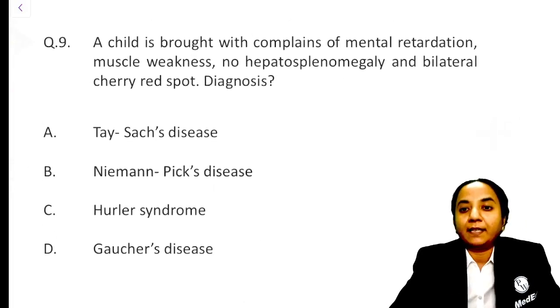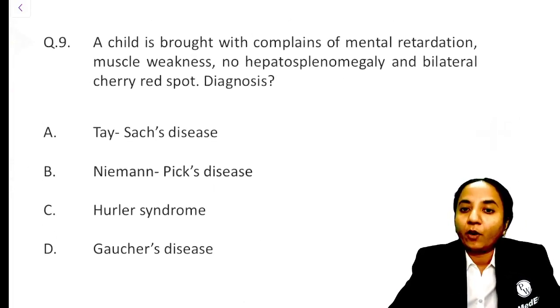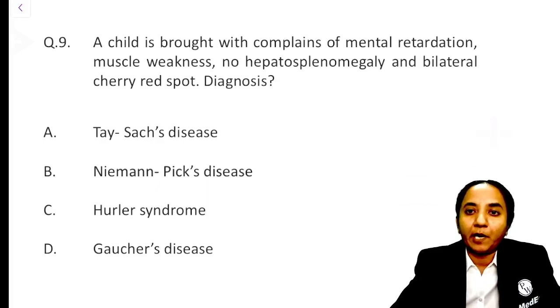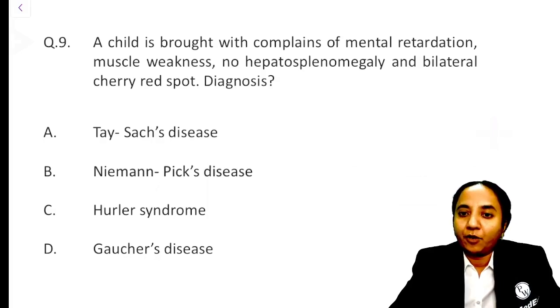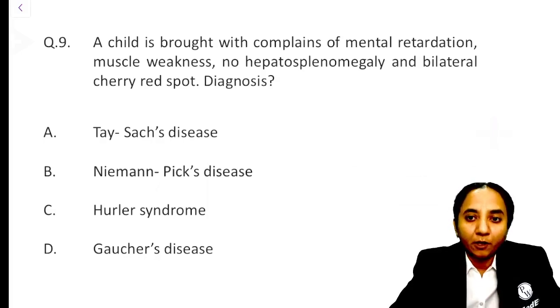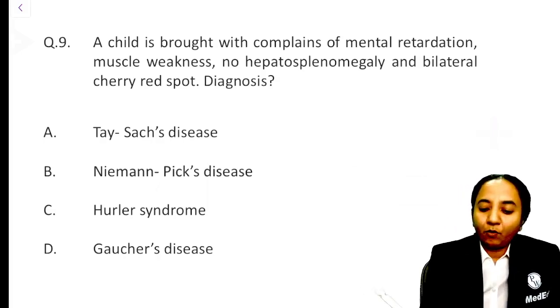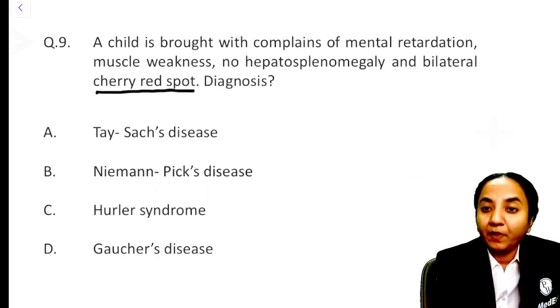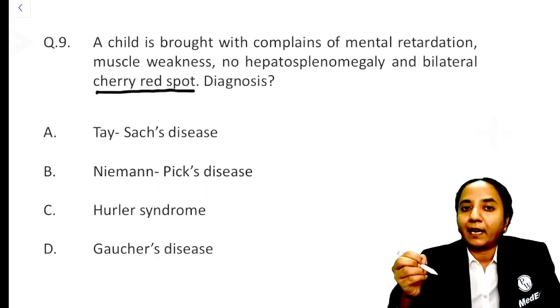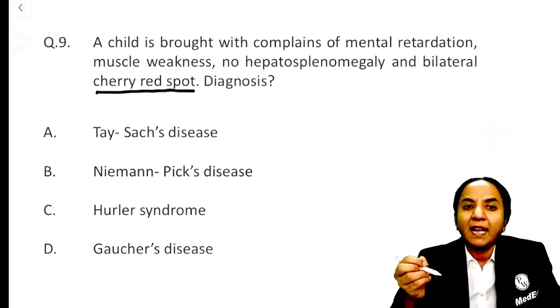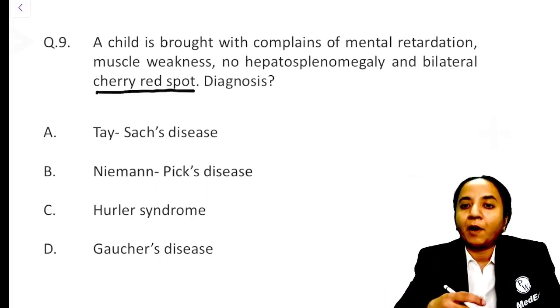So this question is again one where we wonder whether to call it a biochemistry question or an ophthal question. A child is brought with complaint of mental retardation, muscle weakness, there is no hepatosplenomegaly, and there is a bilateral cherry red spot. So among the ophthalmic causes of cherry red spot, we have the central retinal artery occlusion and Berlin's edema, which is post-trauma, and these are the other causes, right? So now, cherry red spot is there, but apart from this, the other features that are given, like mental retardation and muscle weakness, are present in varying amounts in all these conditions.